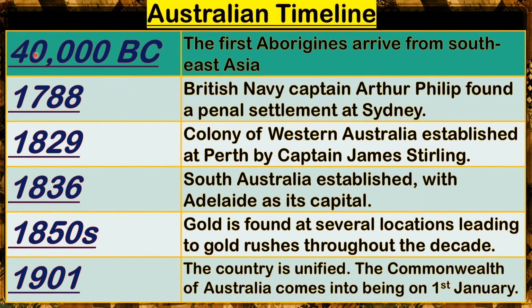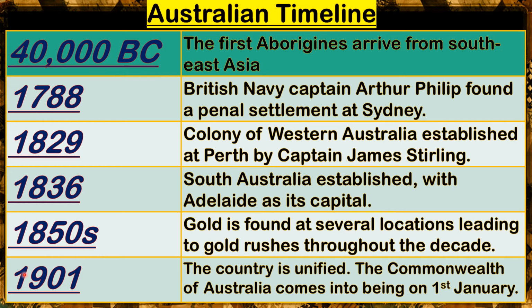Now, class, let us study about Australian timeline. 40,000 BC, the first Aborigines arrived from Southeast Asia. 1788, British Navy Captain Arthur Phillip founds a penal settlement at Sydney. 1829, colony of Western Australia established at Perth by Captain James Stirling. 1836, South Australia established with Adelaide as its capital. 1850s, gold is found at several locations leading to gold rushes throughout the decade.